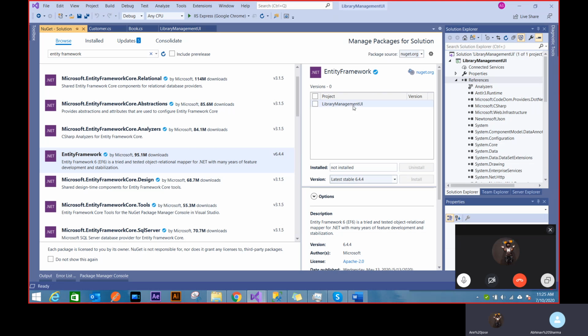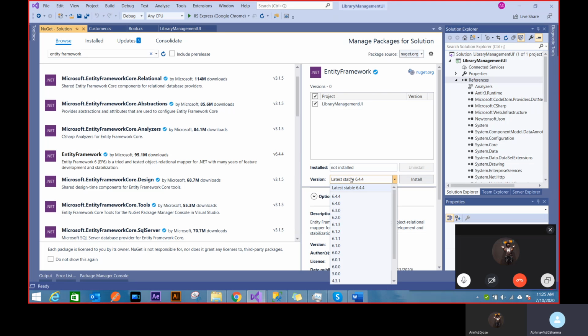And see, when I click on it, it asks me where I want to install. So I select a library kind of UI. Otherwise, it'll have all those lists out here in the projects. You can select those that you want to install in, and it will automatically install the latest build. It will provide you multiple versions also, but obviously you'll go with the latest one right now.